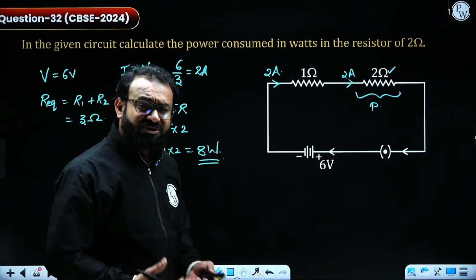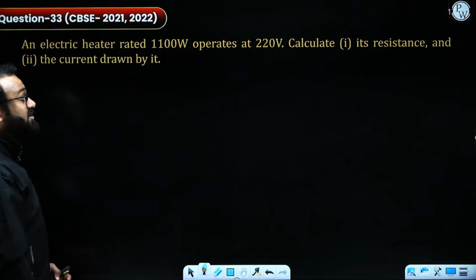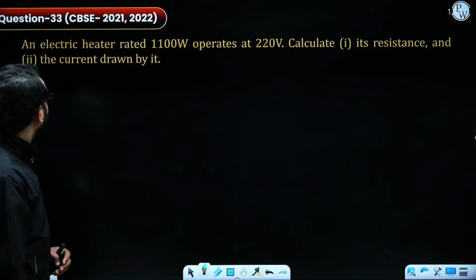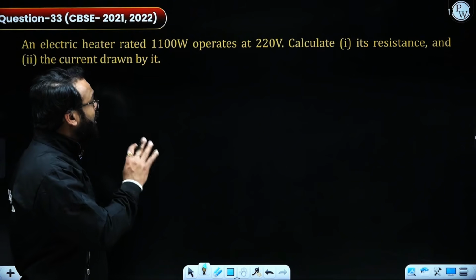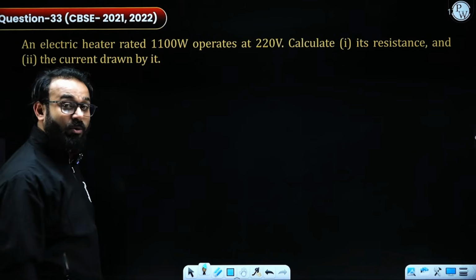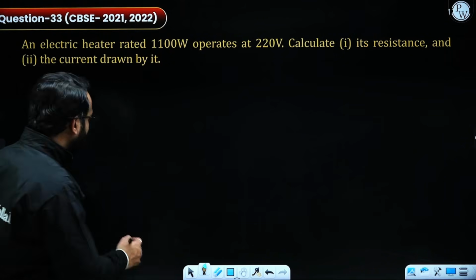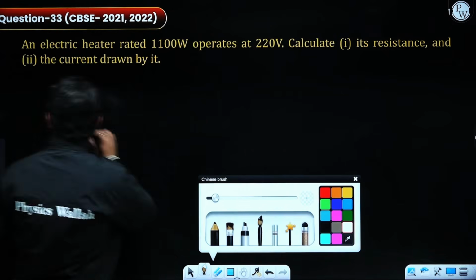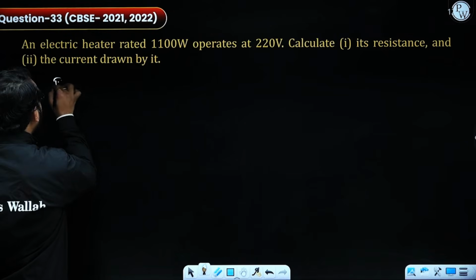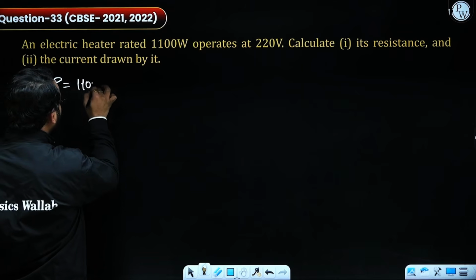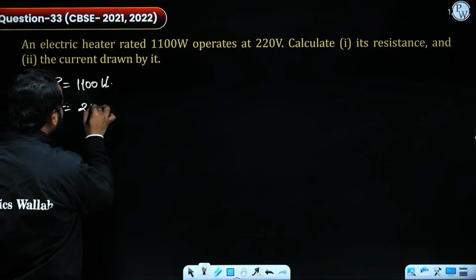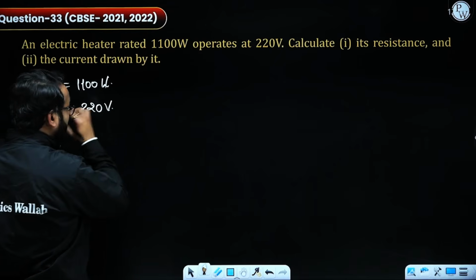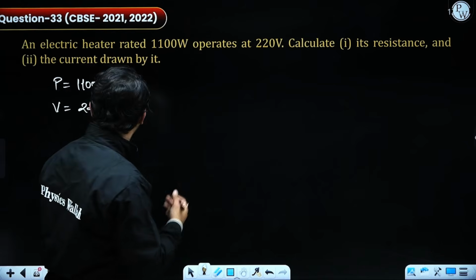Now the next question, which was asked in 2021 and 2022, says an electric heater rated 1100 watt operates at 220 volt. We need to calculate the resistance and current drawn by it. So we need to write the given values. The value of power is given as 1100 watt, and we are provided with the potential difference, that is 220 volt. First of all, we need to calculate the amount of current.